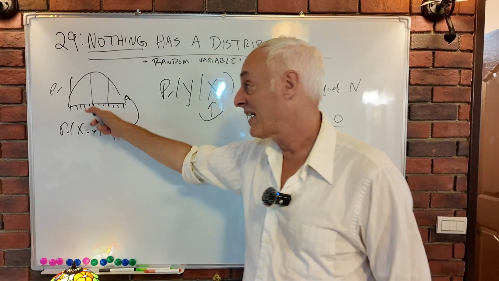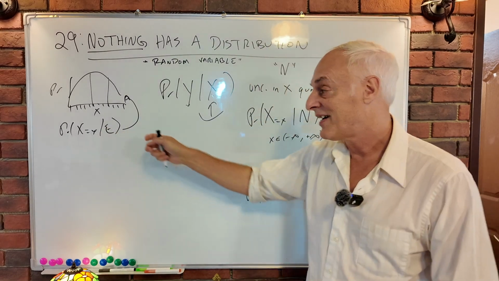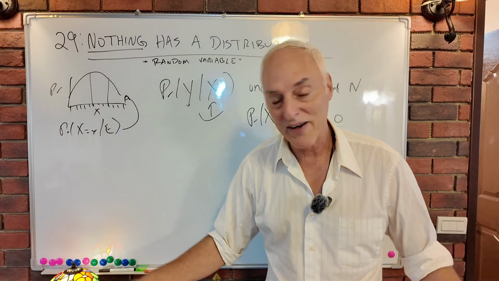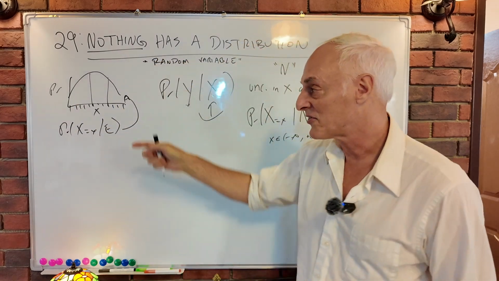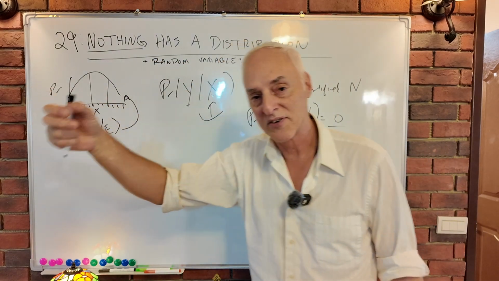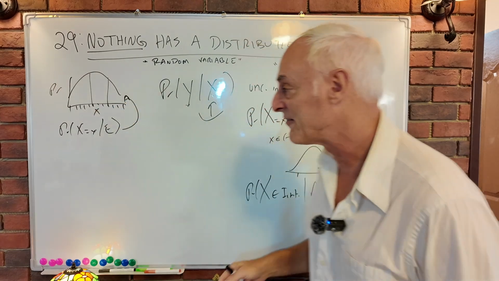That's not to say that x has this distribution. We assume this distribution to begin with as a mathematical model. It doesn't mean x itself has an inherent property of this distribution, because each of these are probabilities. And we know that nothing has a probability, so nothing can have a distribution.